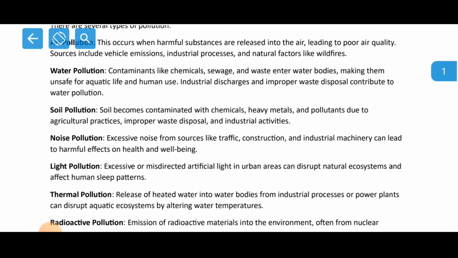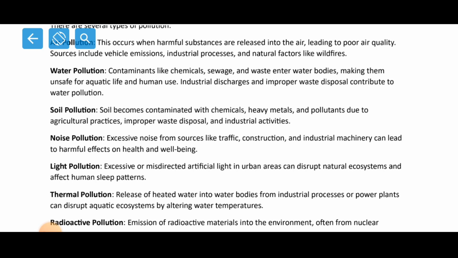Now soil pollution. What is soil pollution? So soil becomes contaminated with chemicals, heavy metals and pollutants due to agricultural practices, improper waste disposal and industrial activities. Now what does it say? It says that when we are using a lot of chemicals, when we are using lots of pesticides, all this results in the pollution of the soil. Also improper disposal of garbage results in this type of pollution.